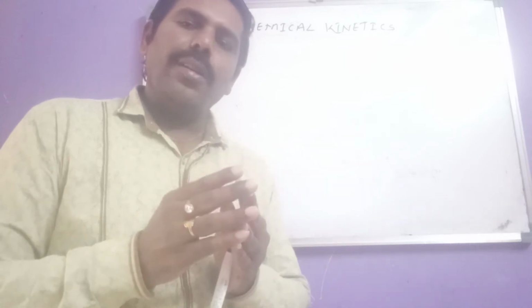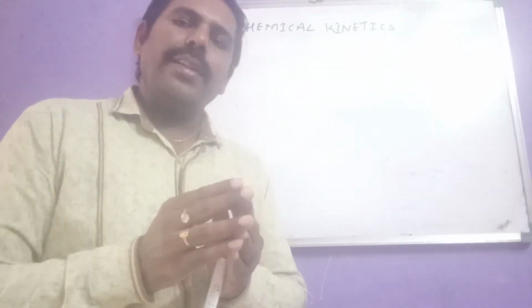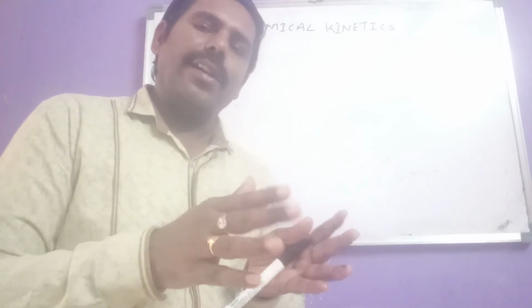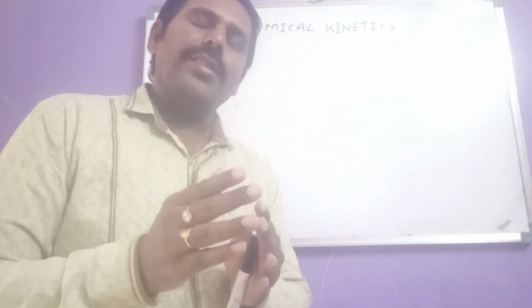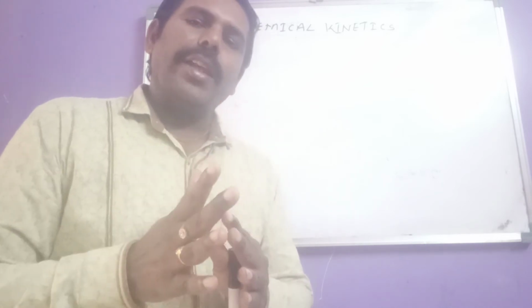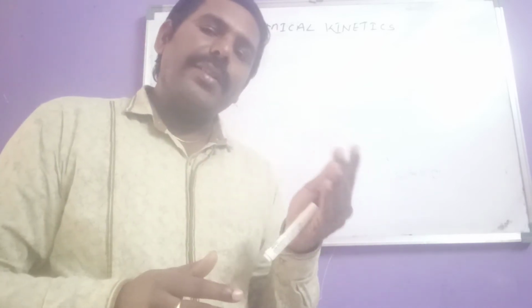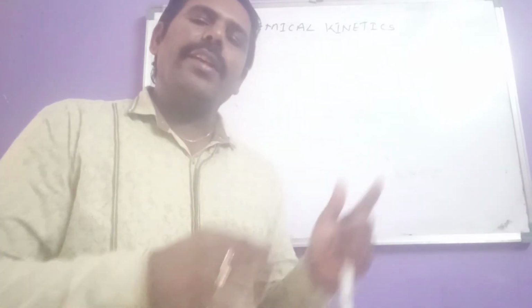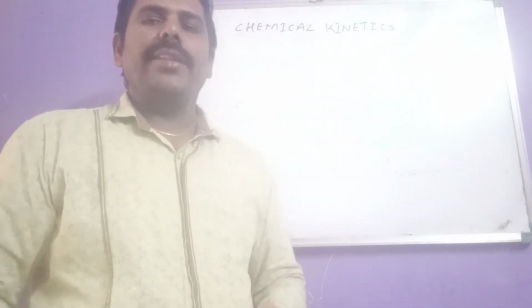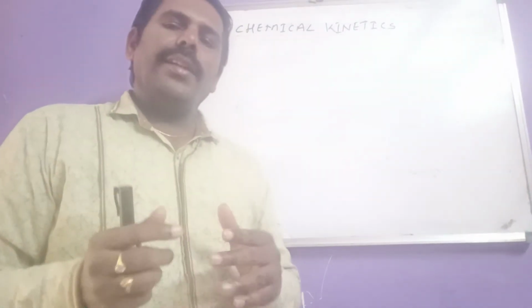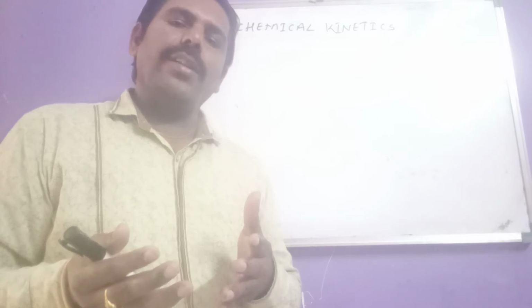For example, if a student passes or fails an examination, that is decided by thermodynamics, the role is up to that only. But with what percentage he passed, that is the role of which one? Chemical kinetics.